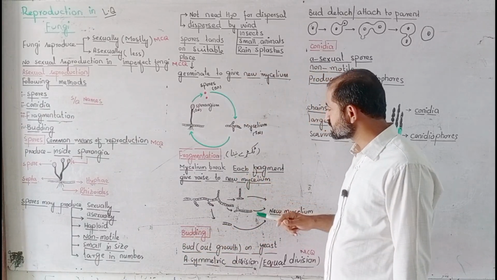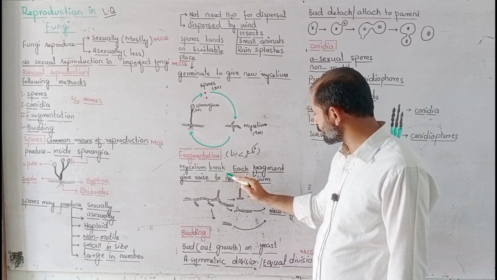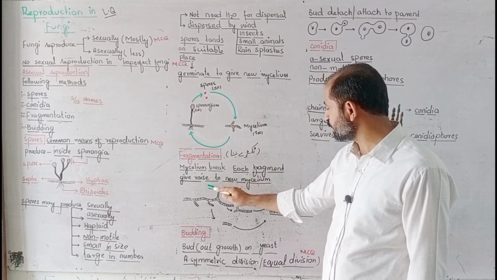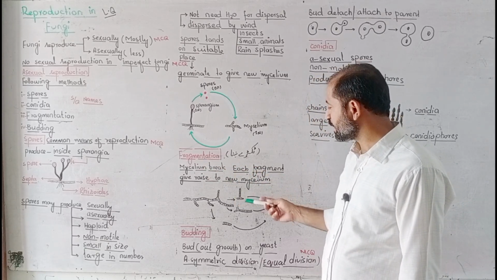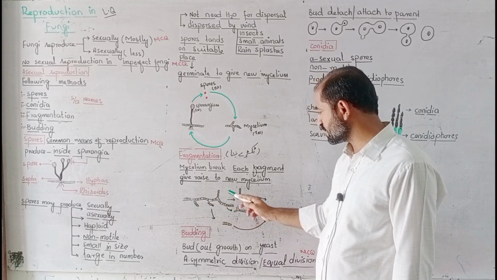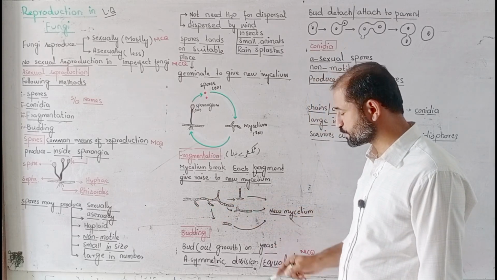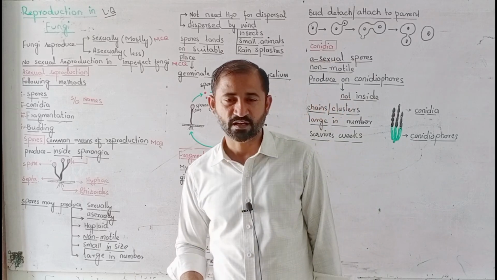So in fragmentation, the mycelium breaks and each fragment gives rise to a new mycelium. For example, that one is a total mycelium, and it will break into different parts.